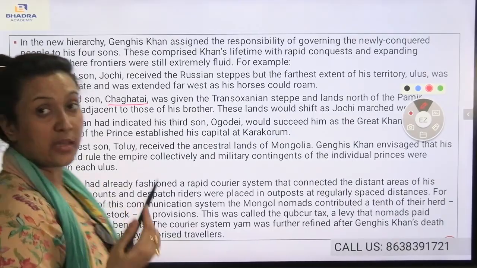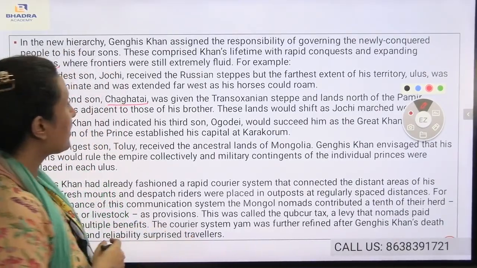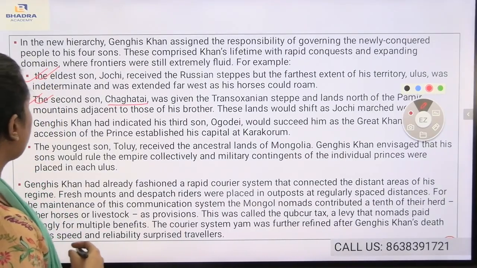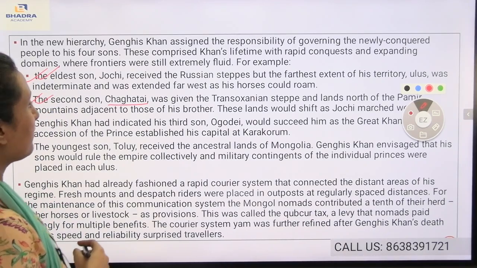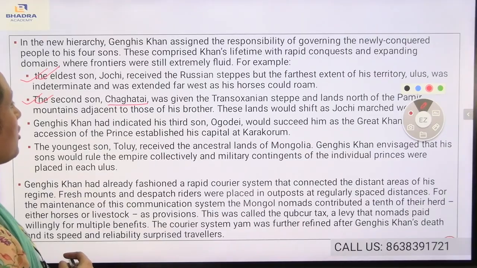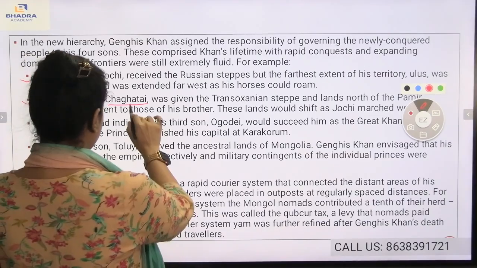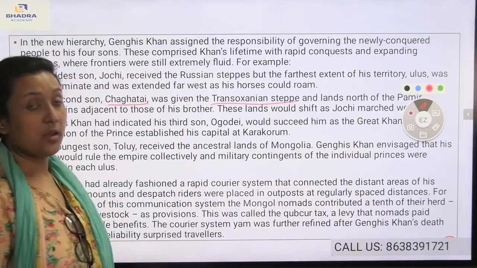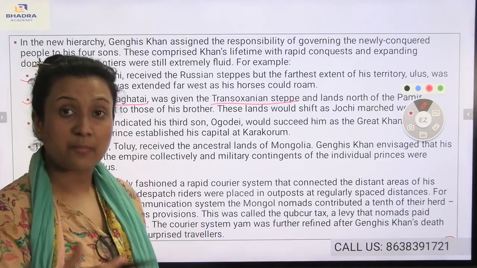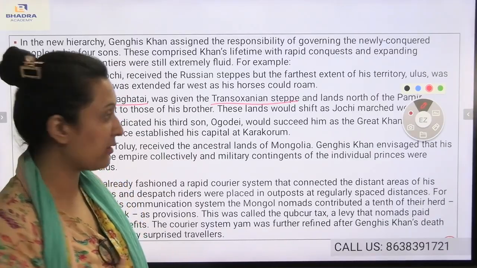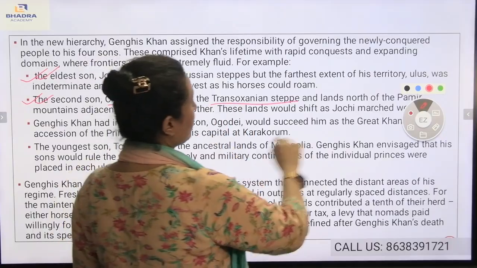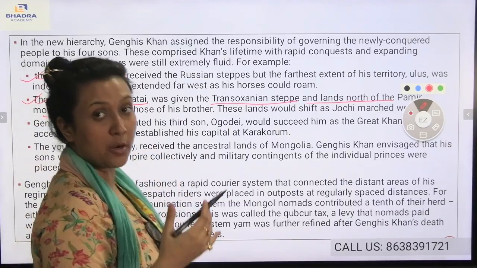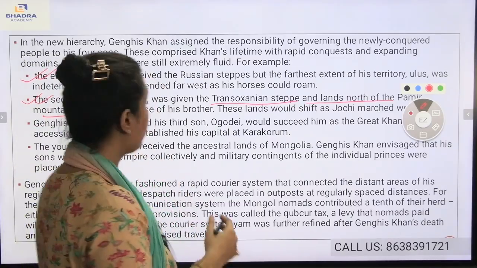Chagatai was the second son of Genghis Khan. He was given the Transoxianian steppe and lands north of the Pamir mountains, adjacent to those of his brother. These lands would shift as Joshi marched west. The Transoxianian steppe is quite near the Russian steppe, and the Pamir mountains are also under Chagatai.